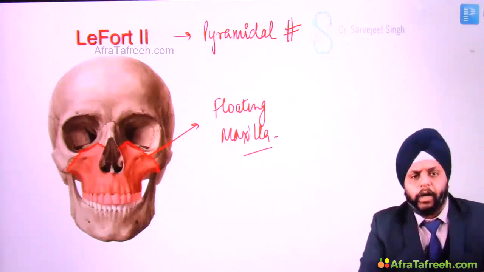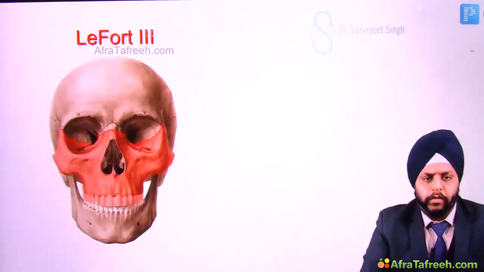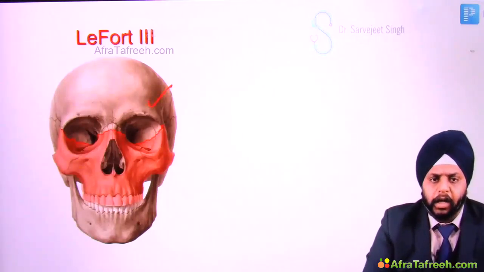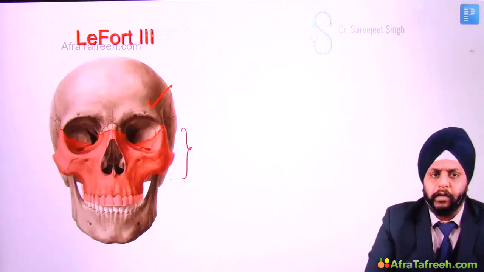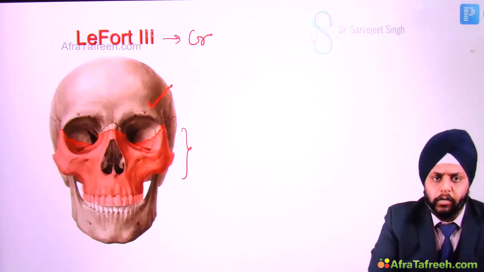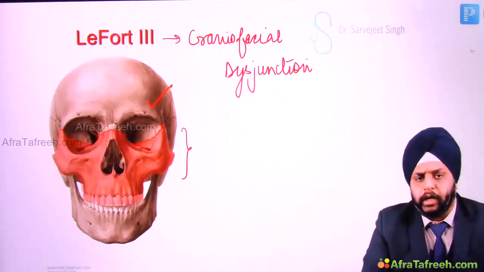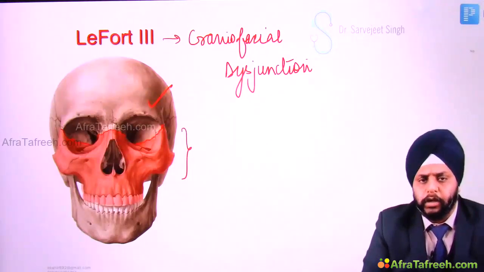Okay, and let's look at the Le Fort 3 fracture. Now you see the Le Fort 3 fracture. This fracture is between the cranial cavity and the facial skeleton. So this is known as craniofacial disjunction. The whole cranial cavity gets separated from the facial skeleton. So it's known as craniofacial disjunction.